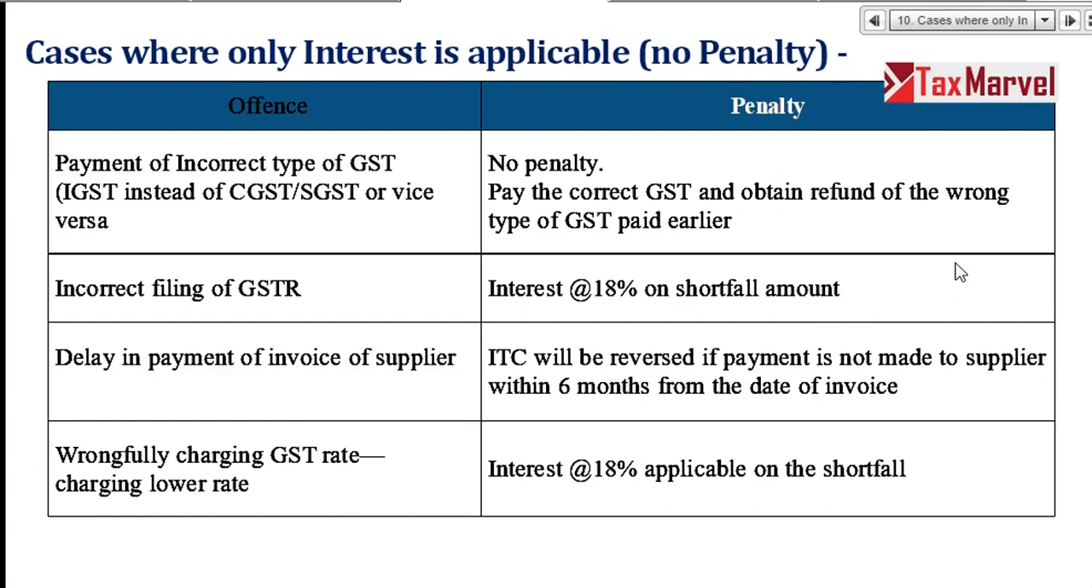If I make an incorrect filing of GSTR, it means my intention is not to defraud. Because of a mistake there is an incorrect filing. 18% interest will be applicable on the tax amount.